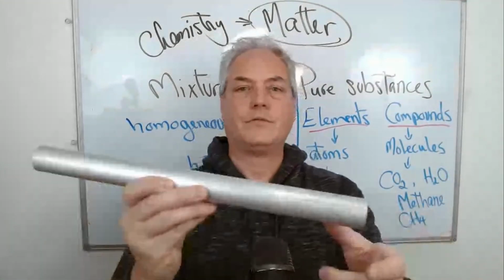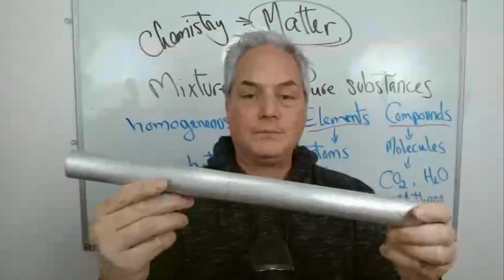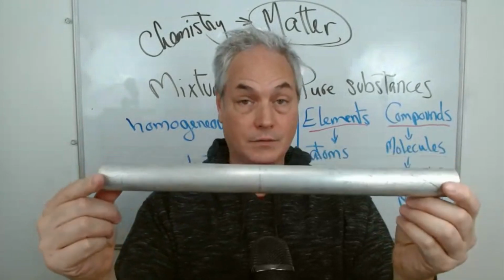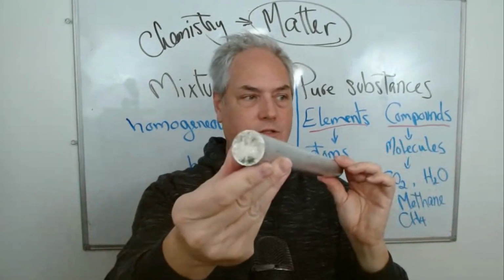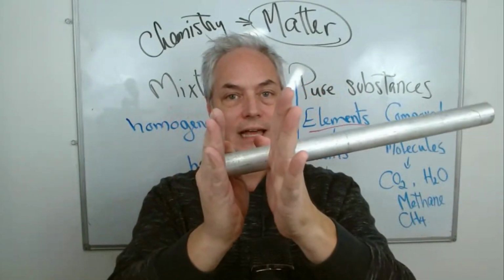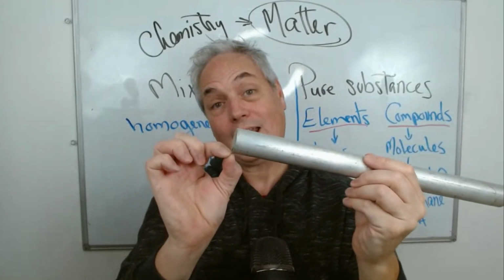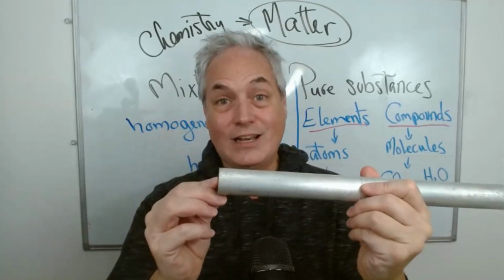Here, I have a cylinder of aluminum. This tube of aluminum is made of one type of matter. It's made of aluminum. If I take this tube, you can see it's all full, and I cut it in half, and I cut it in half, and I cut it in half. It will get to a point where I will end up with one particle of aluminum. The only type of particles in this is aluminum.